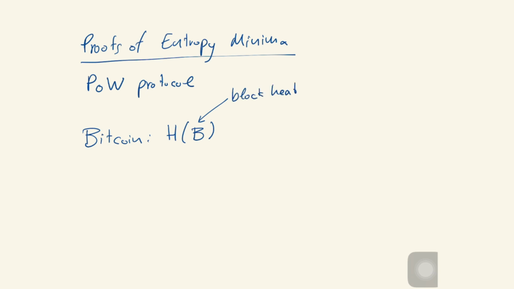So you've already prepared your transactions into a header, and you hash it, and then you check if this value falls below a certain target. So that's the inequality. And this is what defines whether a block is valid. So this is the hash, this is the block header, and this is the target.